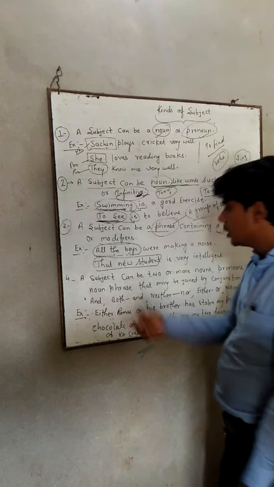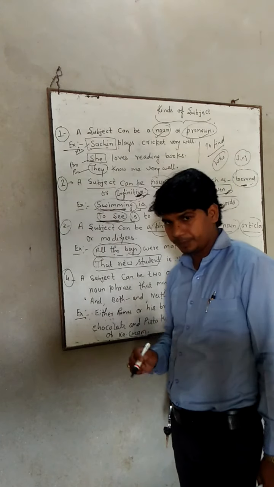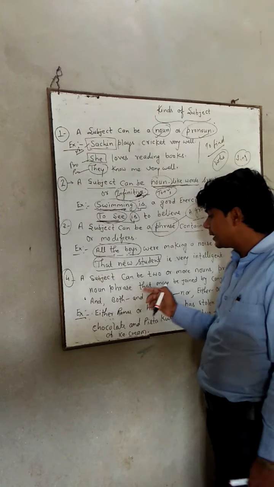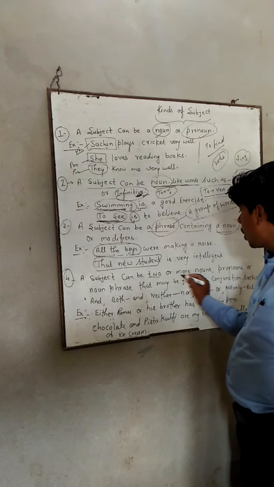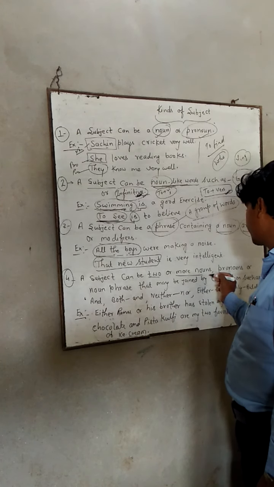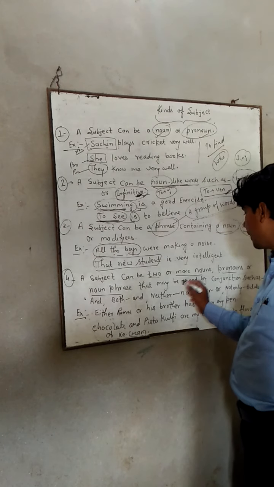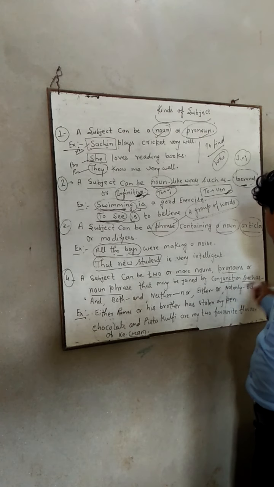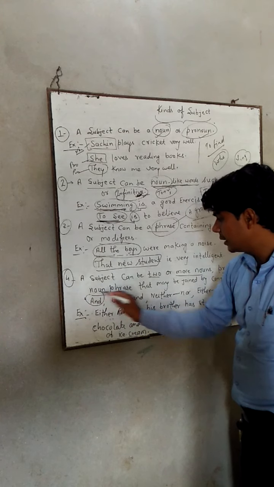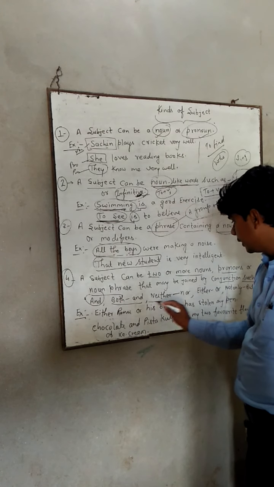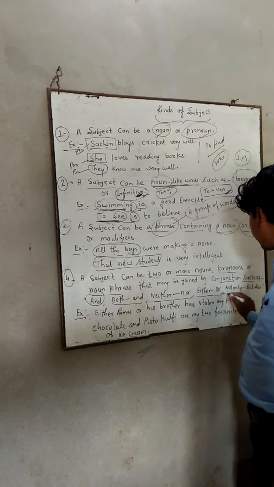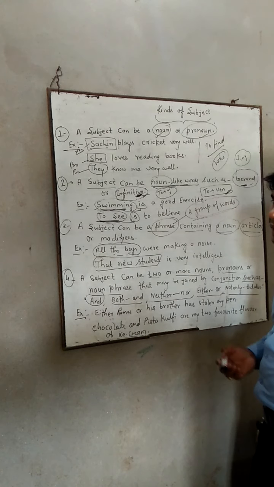Now see point number four. A subject can be two or more nouns, pronouns or noun phrases that may be joined by conjunctions such as and, both and, neither nor, either or, not only but also.